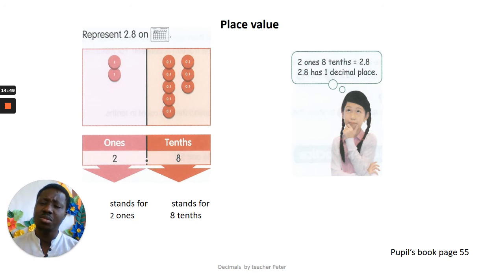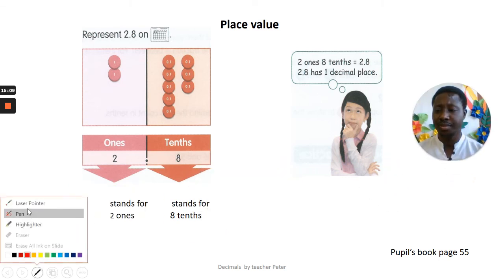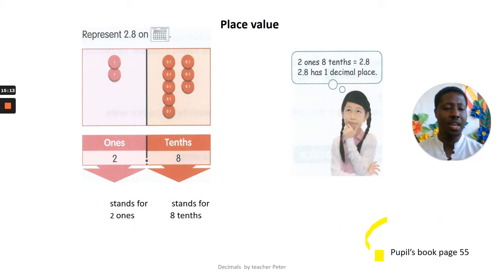The next thing I'm going to talk to you about is what we call place and value. Place value. Page 55, student book. Page 55. Can you see that? Page 55 of the student book. Let me get my highlighter for you. Page 55, yes, of the student book.